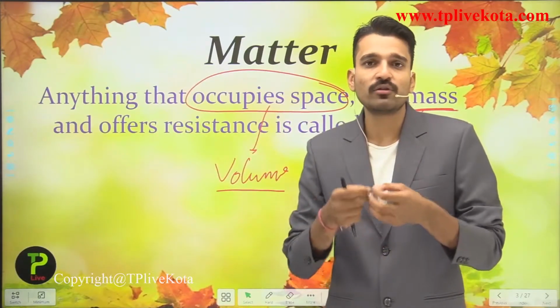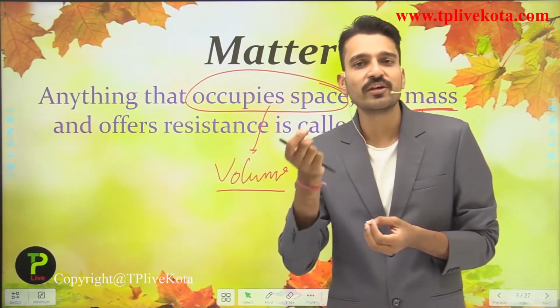So students, never get confused between mass and weight. In chemistry, we only deal with mass. We never deal with weight. So if someone is saying weight, he simply means that he is referring to mass.